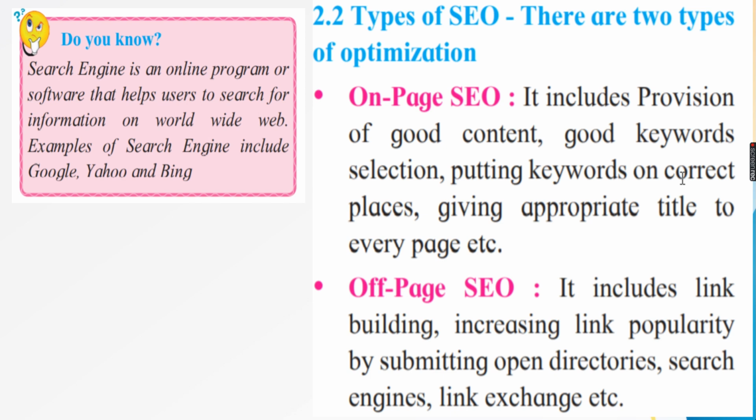Types of SEO. There are two major types of SEO optimization. First is on page and second is off page. Let's discuss on page SEO.